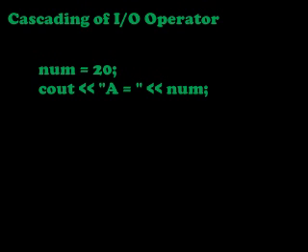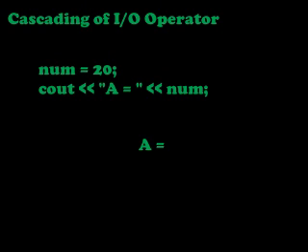The first one represents a string. Already we studied what a string is: a sequence of characters enclosed within double quotes is a string. So that string, as it is within the double quotes, will be printed on the monitor. So it prints A equal to on the monitor. Then the next one is num. Num is the variable.